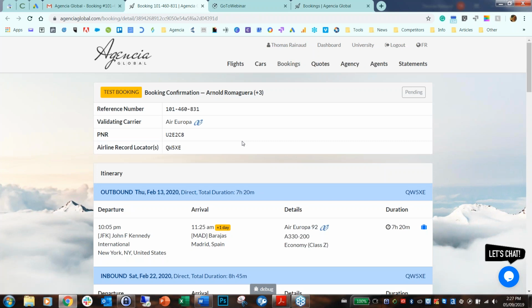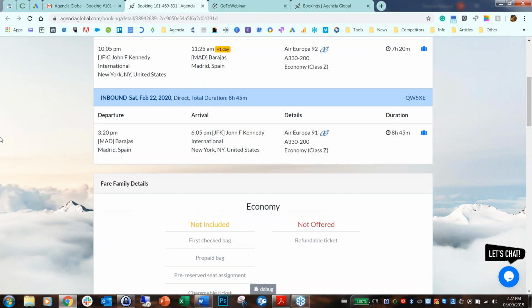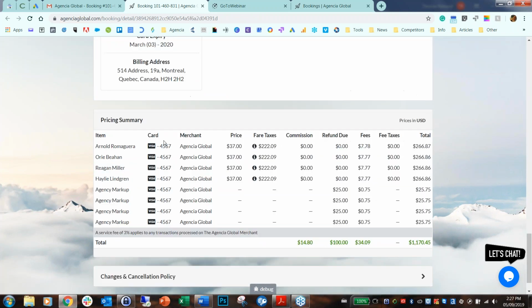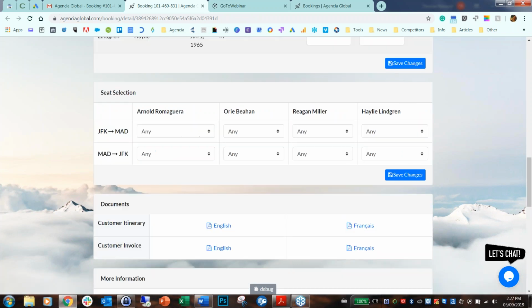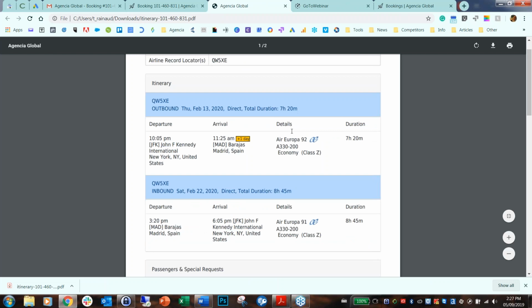At any time, you can have access to all the information you need for your customers. It's pretty cool. And if you want to forward your information, we automatically create a PDF form with all the necessary information that you can just send to your customers.